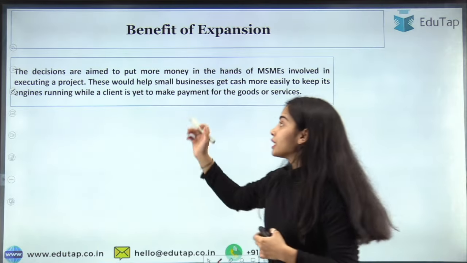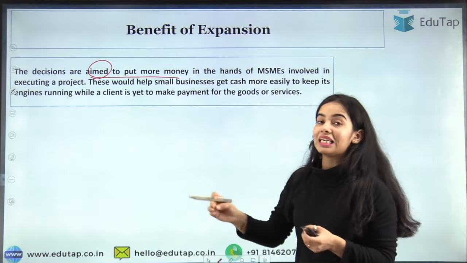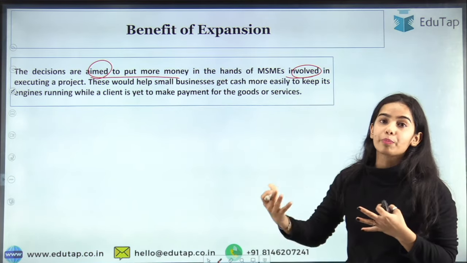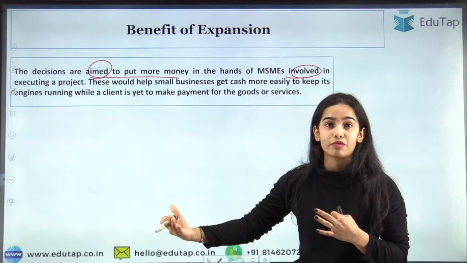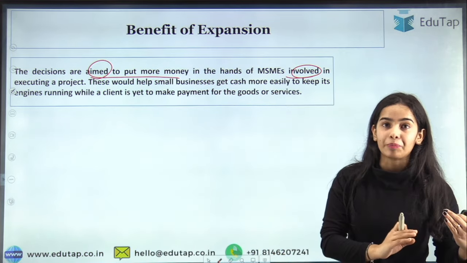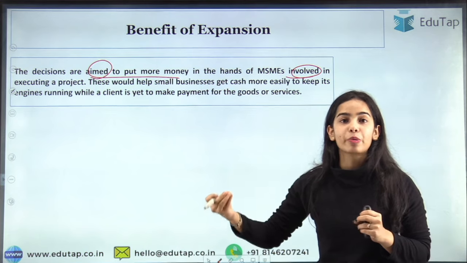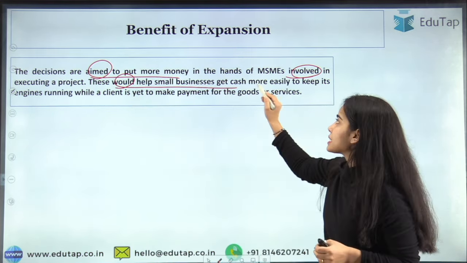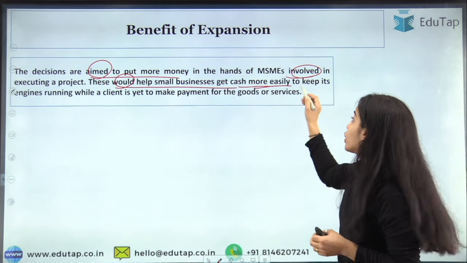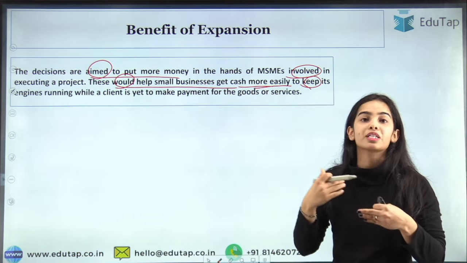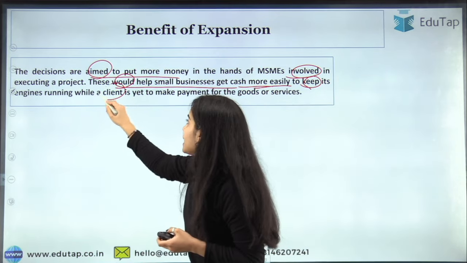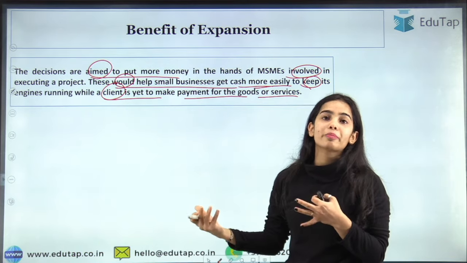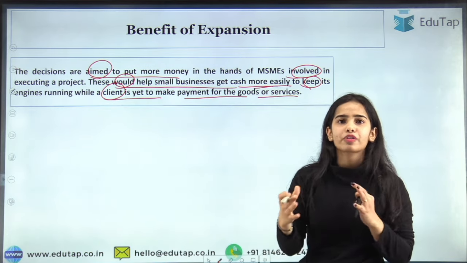Now the benefits: the decisions are aimed to put more money in the hands of the MSMEs involved in executing a project. So if the MSME is giving the goods and services, the MSME should get the money, and if they need the money, then they are provided with the money through the financiers. These would help small businesses get cash more easily to keep their engines running, to keep their work going, while a client is yet to make payment for the goods or services, because the clients are also engaged in some kind of business and they get the money after some interval.